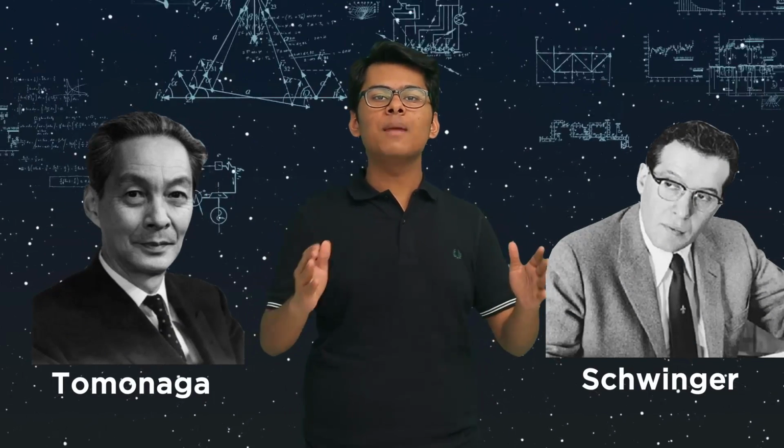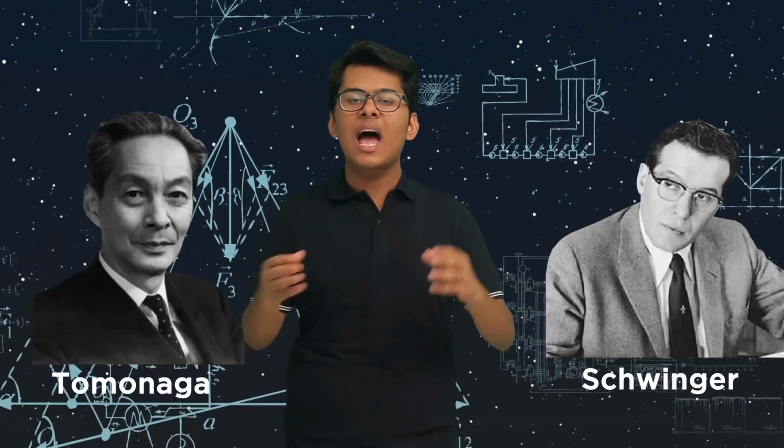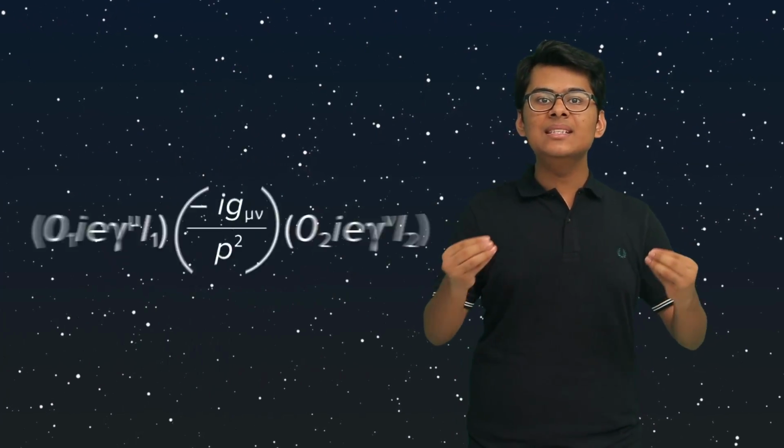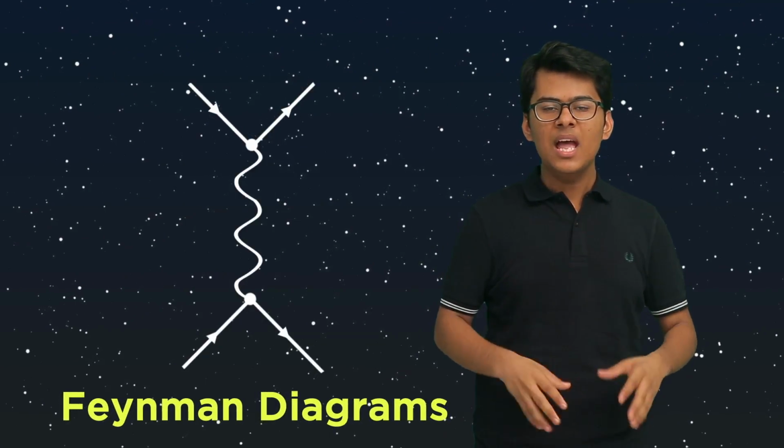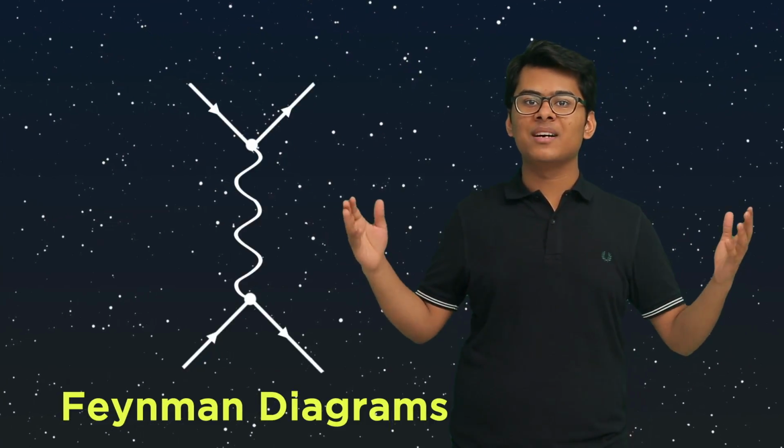Tomonaga and Schwinger gave us intimidating and complex mathematical equations to account for the interactions between these electrons and photons. But Feynman, a great explainer and great bongo player for that matter, made these equations into cool pictorials now known as the Feynman Diagrams. These diagrams are as popular amongst the scientists as Feynman was amongst the ladies.